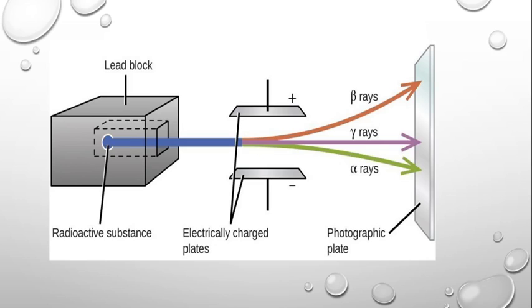And this is the experiment which we had done with the help of an electric field, and they got the same results when these radiations were subjected to the action of a magnetic field also. From this we can conclude that alpha rays are positively charged and beta rays are negatively charged particles and gamma rays are neutral.